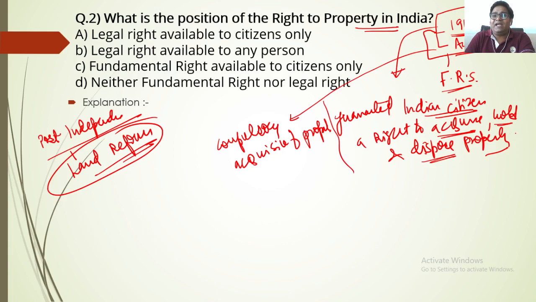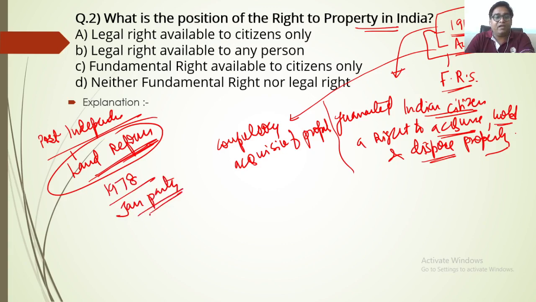The people went to court for protection of their property, because the government of India started acquiring property, but this was a fundamental right. A lot of litigation was there in the Supreme Court and the High Courts, so the government of India was unable to take steps on land reforms. And ultimately in 1978, the Janata Party government, what happens?